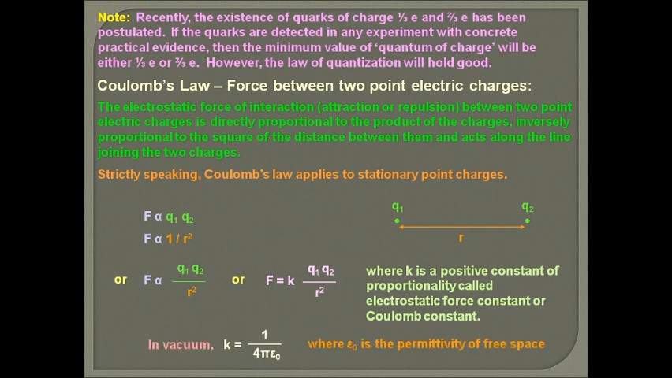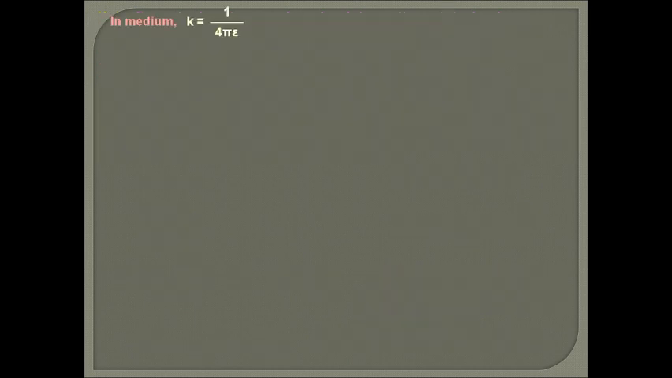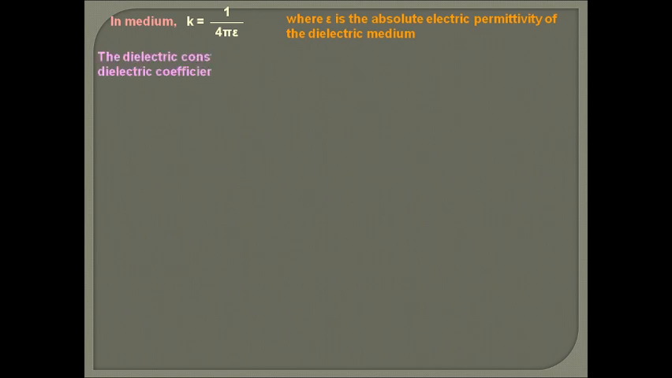Now the value of K depends on two things. One is the system of units and the other is the medium. In the SI system and in vacuum, the value of K is 1/(4π ε0), where ε0 is the permittivity of free space, and in a medium K is equal to 1/(4π ε), where ε is the absolute permittivity of the dielectric medium, or simply we can say the medium.